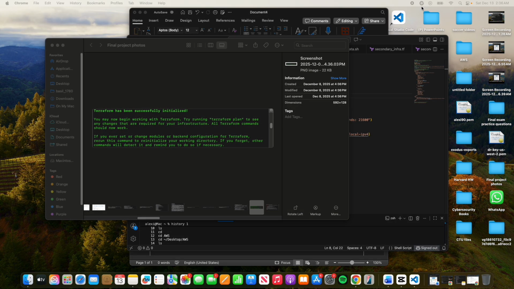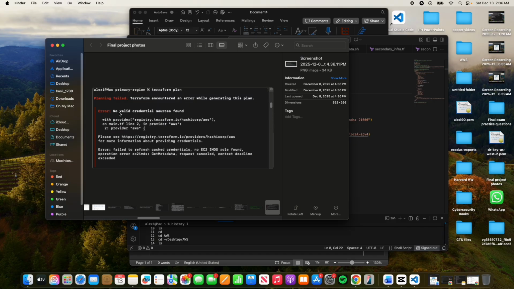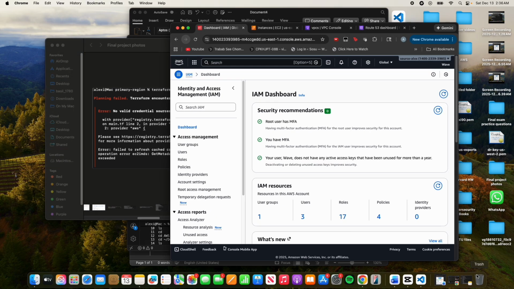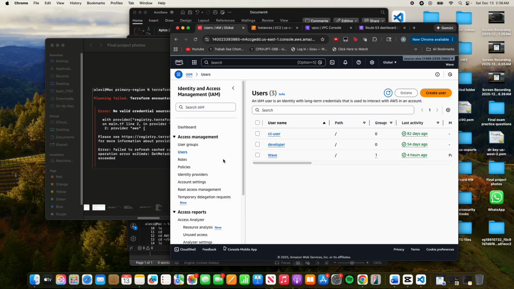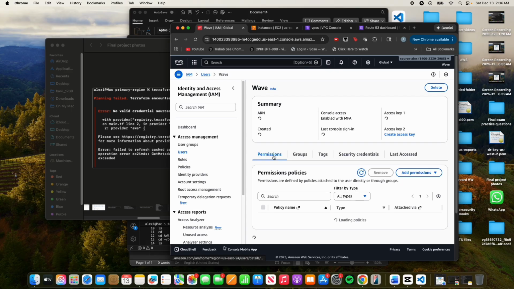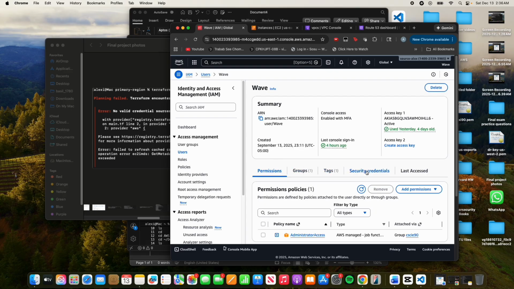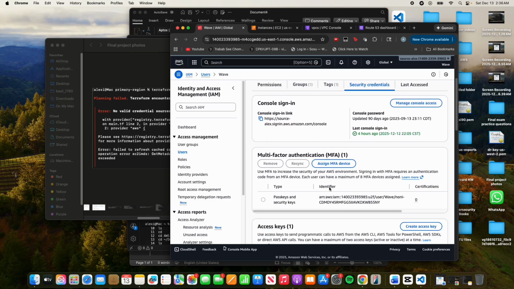The second major hurdle, as you can see here, was the error: no valid credential sources found. To fix this, I had to generate programmatic credentials. This meant navigating in the AWS console to IAM, as you can see here. I click IAM, click on users, select the user I've recently used, go to security credentials, scroll down, and create access key.